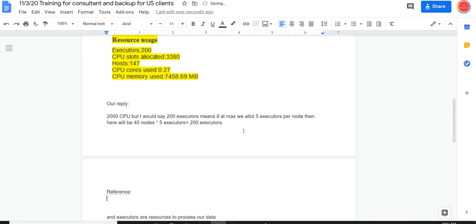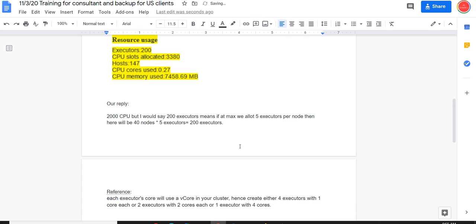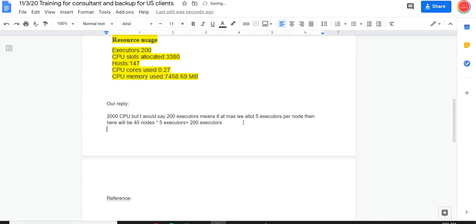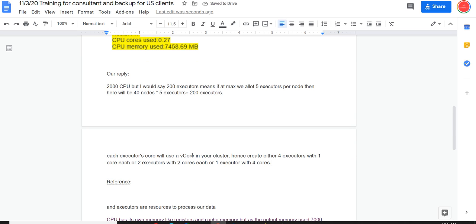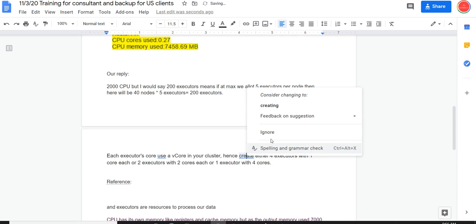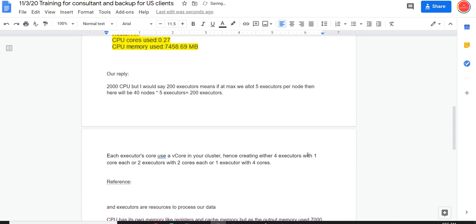So let me add a reference. Oh no, this is the text. So each executor uses virtual cores in your cluster, hence either 4 executors with 1 core or 2 executors with 4 cores.